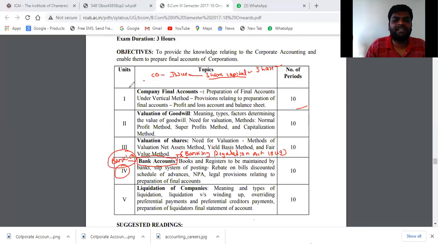So a different act has been passed to authorize the banks and to formulate the rules and regulations for a banking company. Every bank should prepare its profit and loss account and balance sheet as per the Banking Regulation Act, not as per the Companies Act.